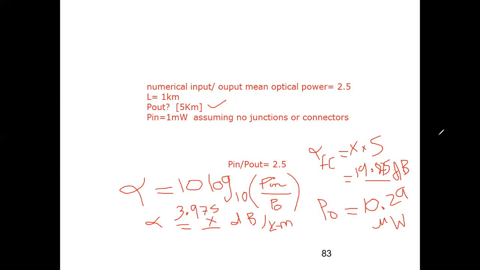The mean optical power launched into an OF link is 1.5 milliwatts. So this is your P in given actually.